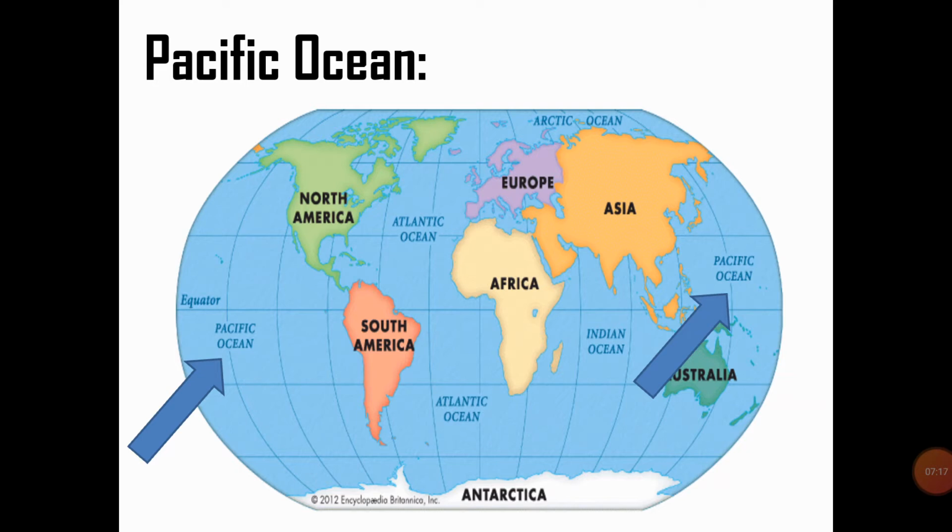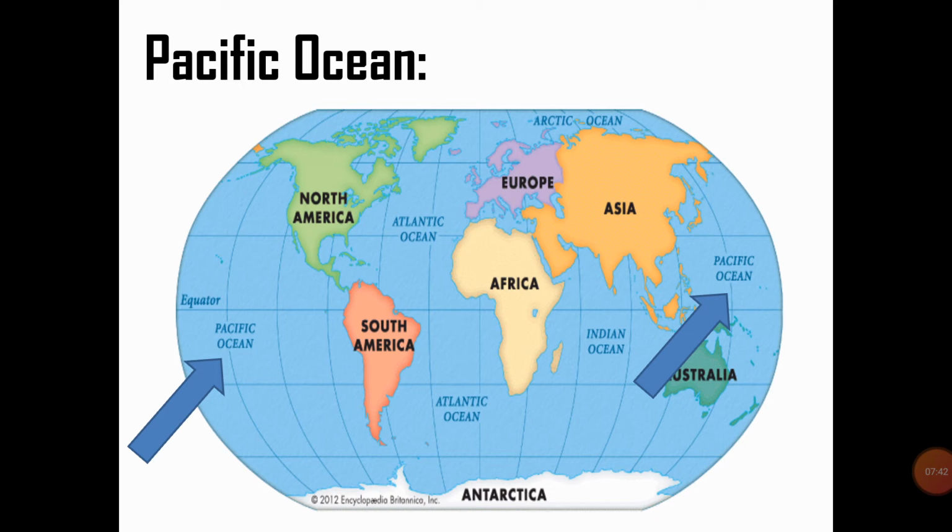Okay, students, you all can see the position of Pacific Ocean in this map. You all must be wondering that we have Pacific Ocean at two places in the map. But this doesn't mean that we have two Pacific Oceans. We have only one Pacific Ocean.